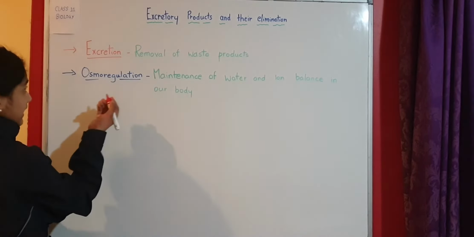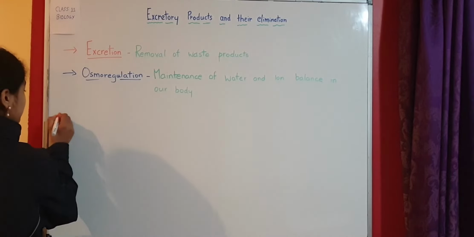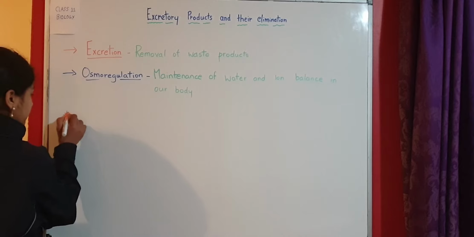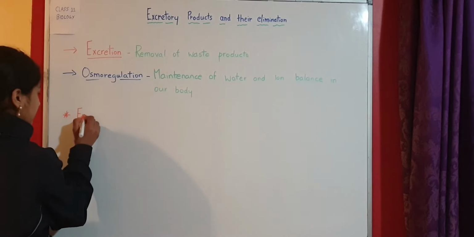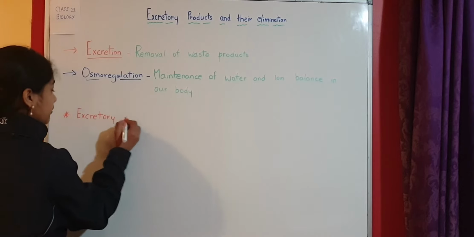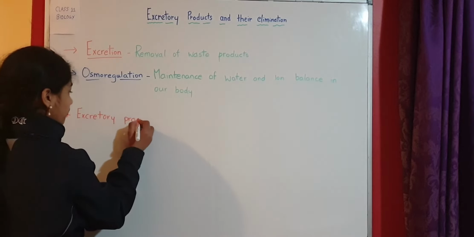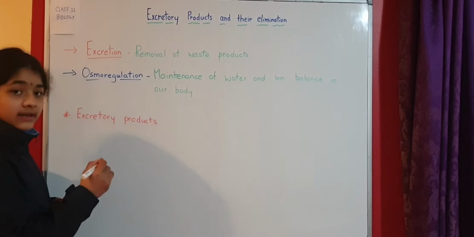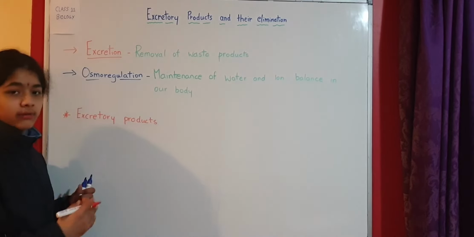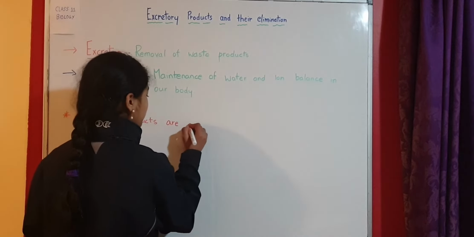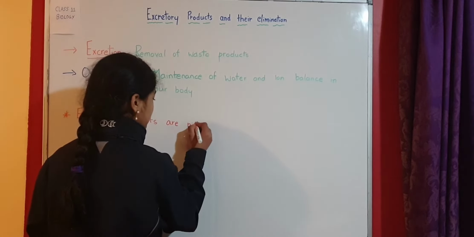Now these excretory products which are eliminated, or given out, are usually nitrogenous wastes.